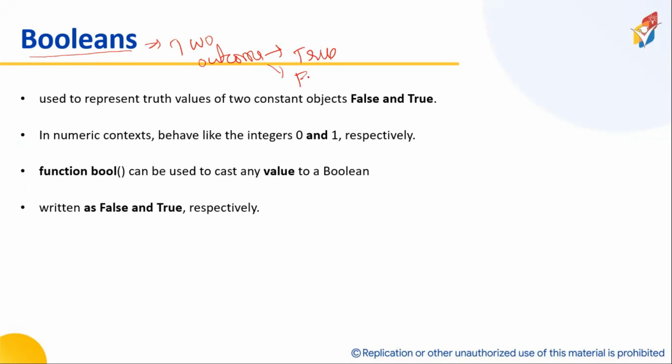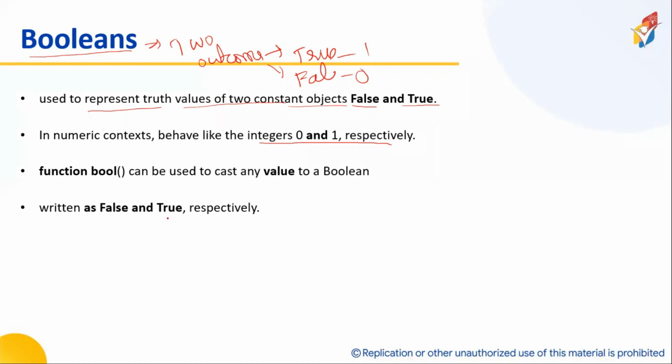Second one is false. Okay. Now, used to represent truth values of 2 constant objects. First one is false. Second one is true. In numeric context, they behave like integers, zero and one respectively. Yesterday we discussed that true will be represented as 1 and false as 0 while discussing logical operations.